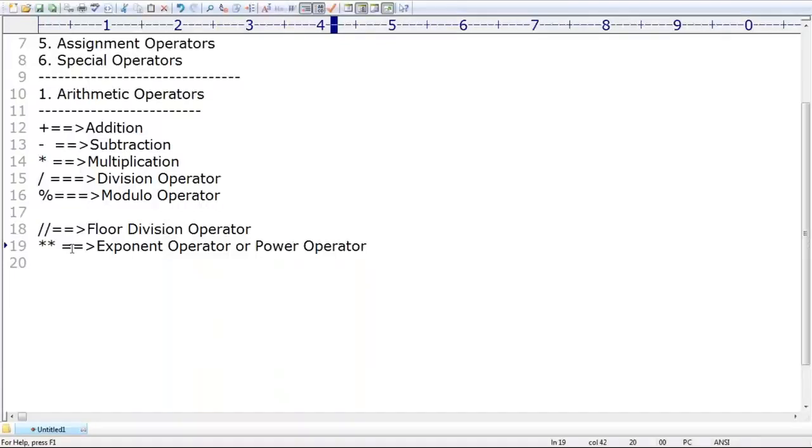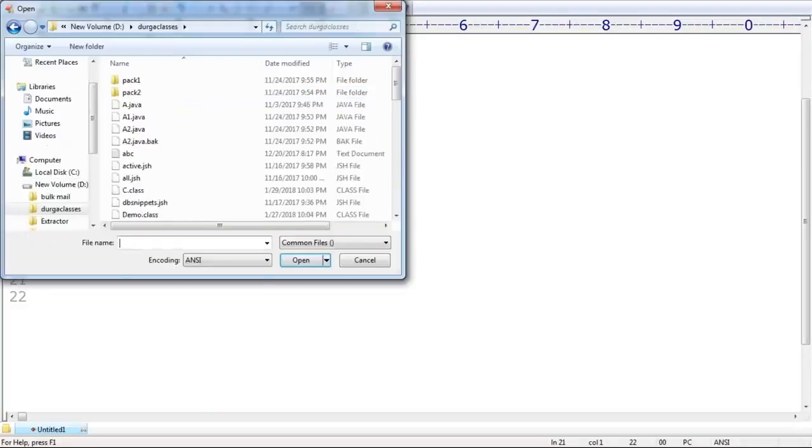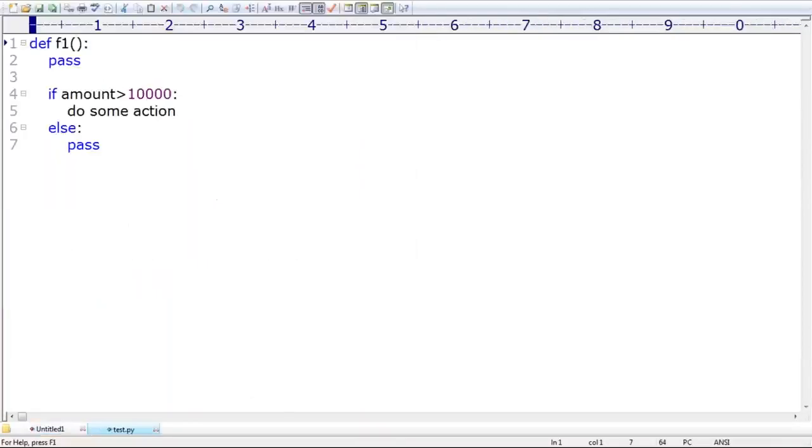Any explanation is required after this? Can you please confirm? Are you able to understand? What is the functionality? Like you people may ask, sir, can you please explain with a small example? Let me talk about this. I'm taking test.py. Just observe that. I'm taking A is equal to 10, B is equal to 2. I have two variables.